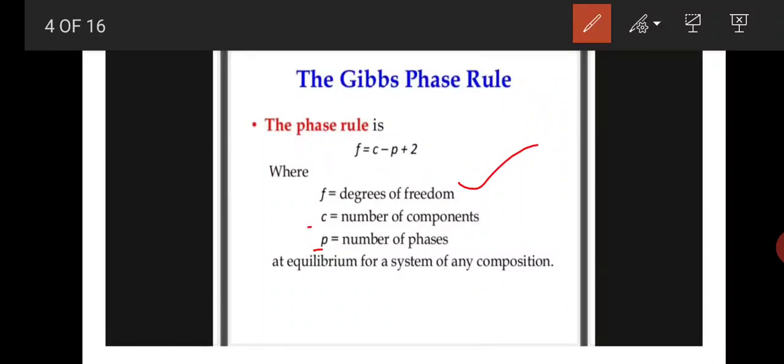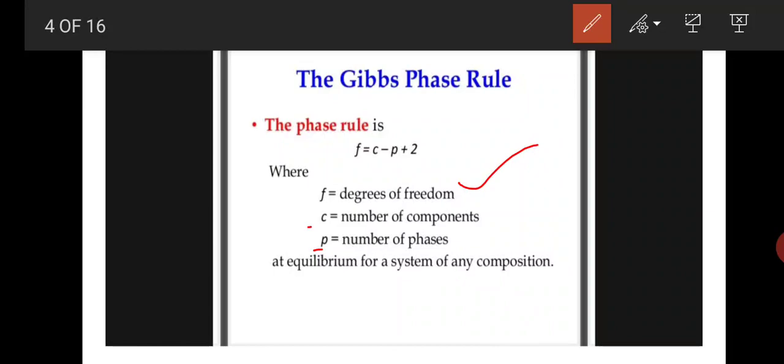C is the number of components. Here the number of components means the reaction mixture has some chemicals. How many chemical compositions are present in a reaction mixture, that is the number of components. For example, the reaction mixture has zinc, lead, and, for example, water.